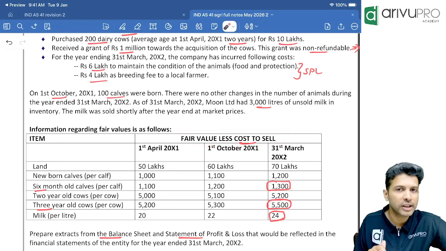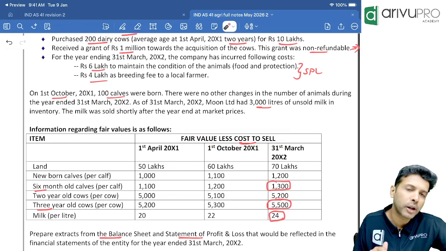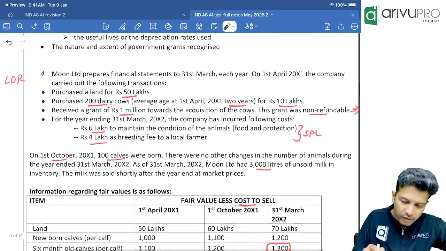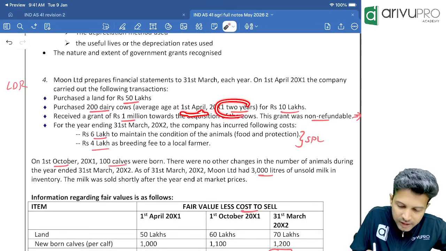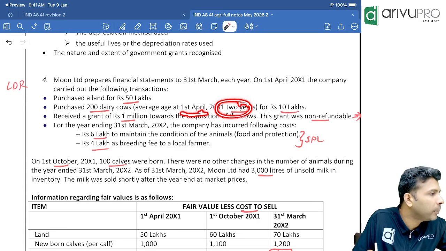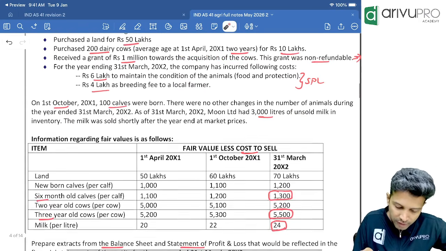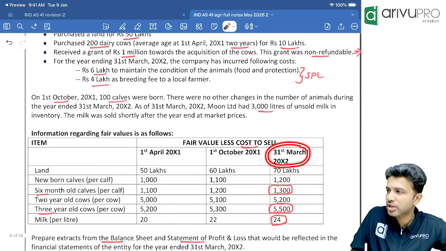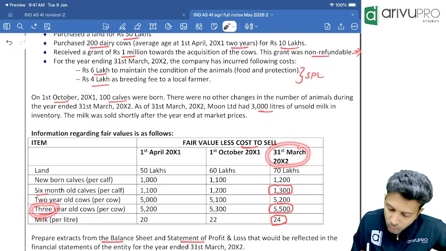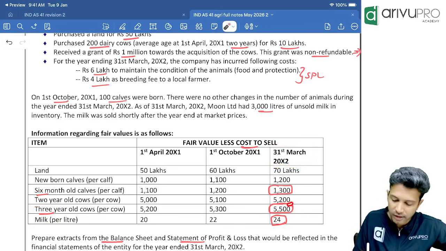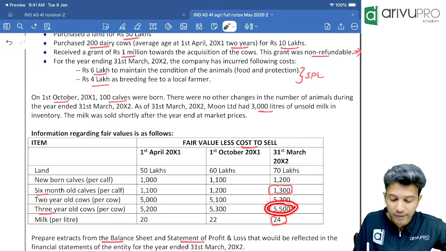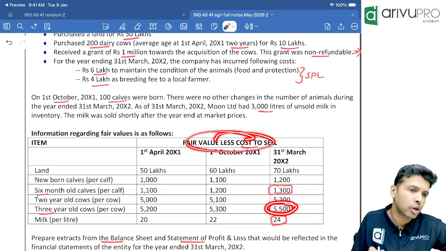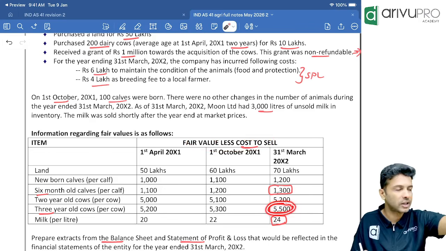We know that biological assets initially as well as at every reporting period should be measured at fair value less cost to sell. Take your calculator. Now at year ending, is it a 2-year-old cow? On 1st April, year beginning, it is a 2-year-old cow, so at year ending it will be a 3-year-old cow. So find out at year ending, 31st March 20x2, for a 3-year-old cow, what is the fair value less cost to sell? 5,500. This is not fair value, this is fair value less cost to sell. One cow's fair value less cost to sell is 5,500.